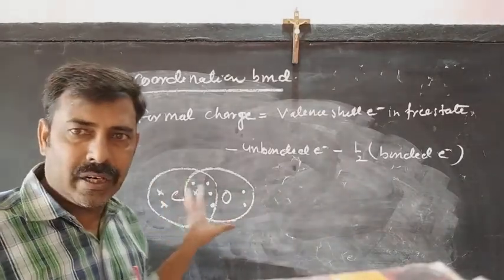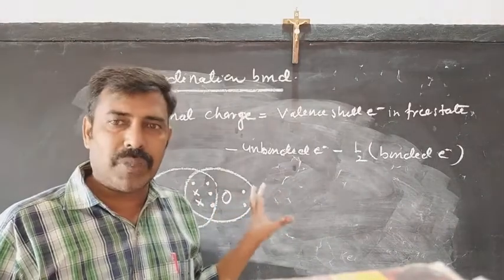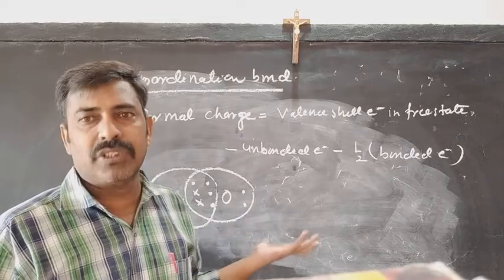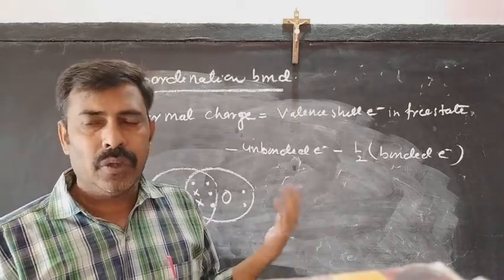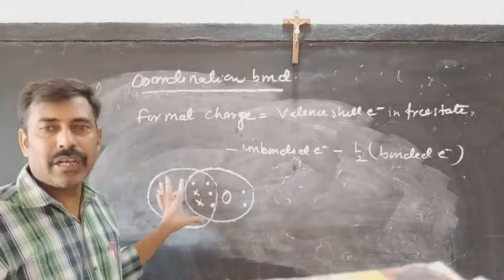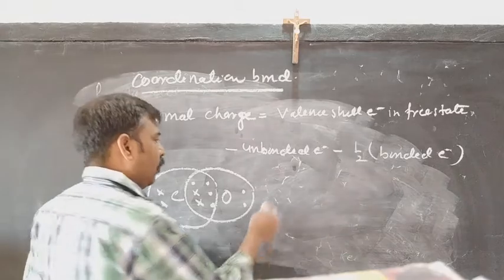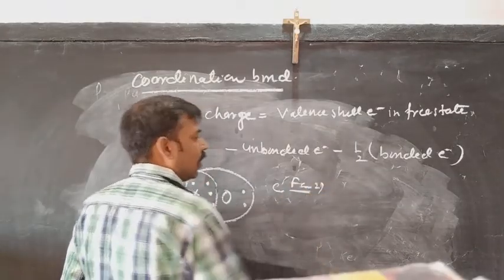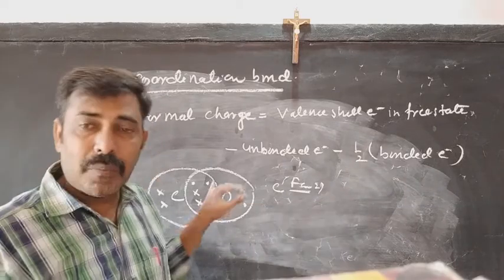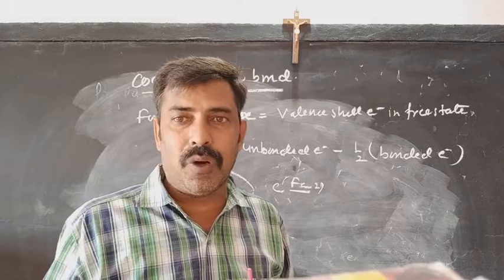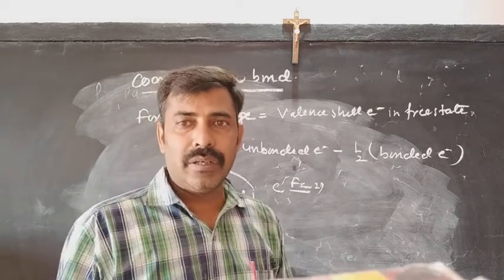I have already drawn the electron dot structure of carbon monoxide. You have also drawn the same, because we have discussed carbon monoxide as well as ozone. When you see this species, there are 2 elements in it. The first one is carbon. We are talking about the formal charge of carbon. What is the number of electrons in the free state of carbon? When carbon was not making any bond, how many electrons were there in its valence shell?